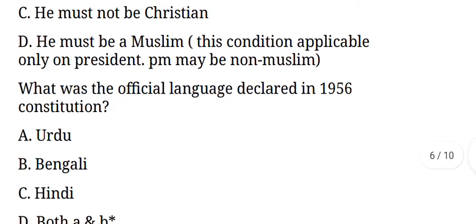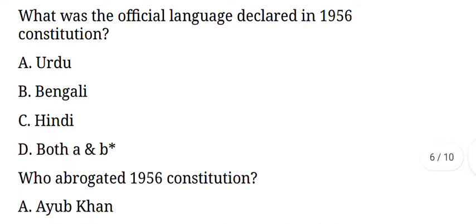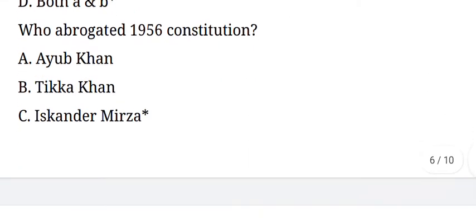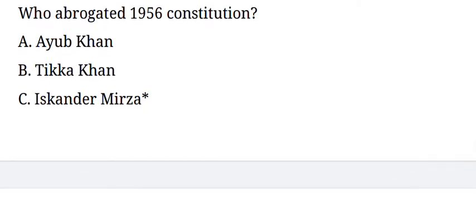Next question. What was the official language declared in the 1956 Constitution? Its answer is option D. Next question. Who abrogated the 1956 Constitution? Its answer is option C, Iskander Mirza.